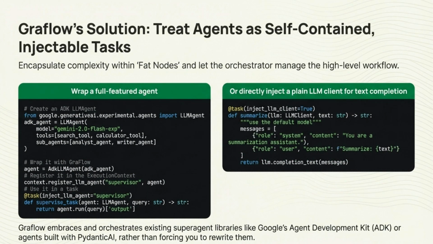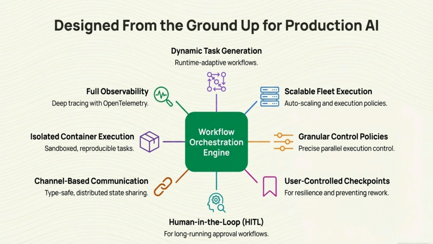In Graflow, each workflow node represents a self-contained agent. Agents own their reasoning, tool usage, and internal state. Graflow focuses only on execution order, data flow, and failure handling. This separation keeps workflows understandable while preserving agent autonomy. Graflow is designed around production requirements. Key capabilities include dynamic task generation, scalable execution across agent fleets, explicit execution and failure policies, checkpoints, human-in-the-loop workflows, observability, and isolated execution. These are not extensions, but core primitives of the system.